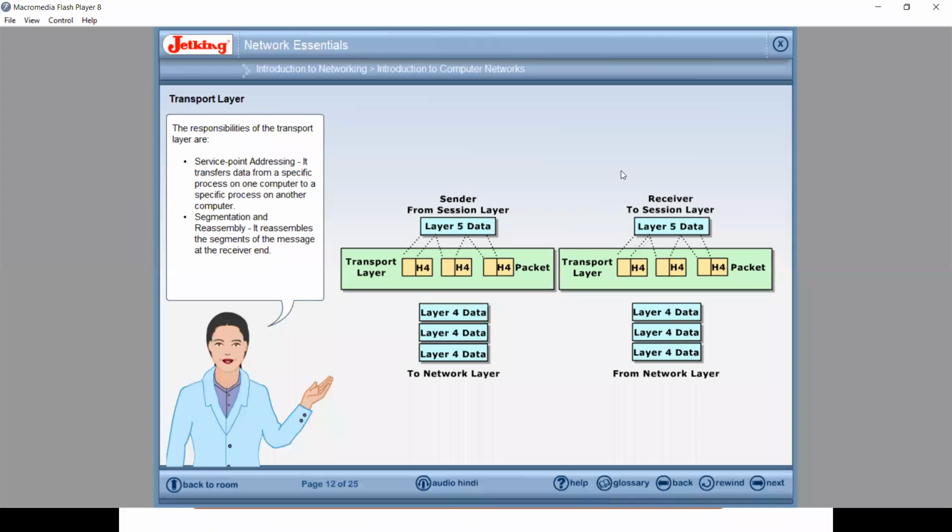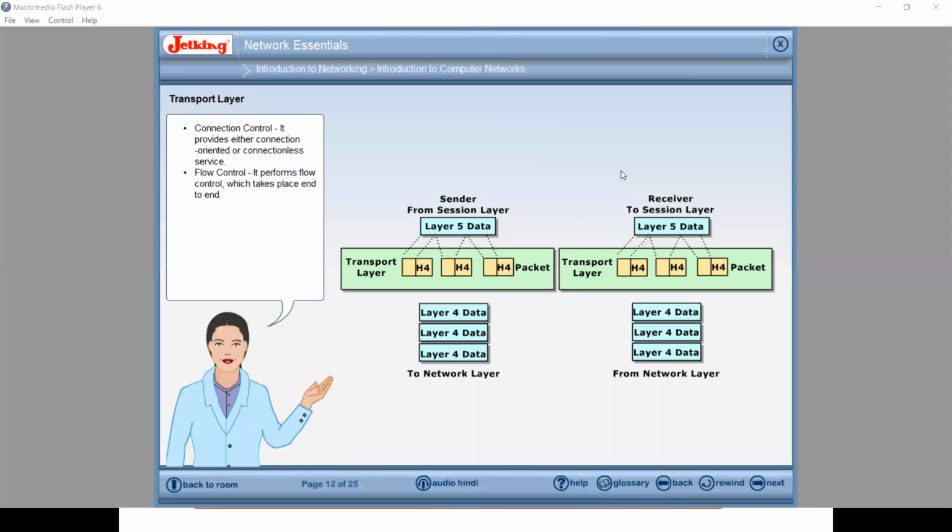The responsibilities of the transport layer are service point addressing. It transfers data from a specific process on one computer to a specific process on another computer. Segmentation and reassembly. It reassembles the segments of the message at the receiver end. Connection control.